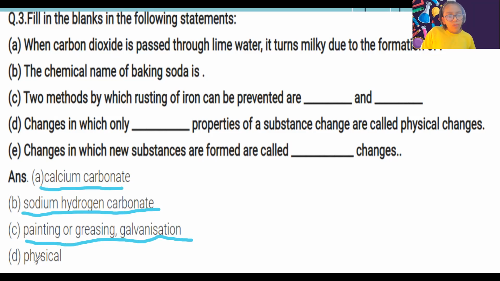Changes in which only physical properties of substances change are called physical changes. Changes in which a new substance is formed is a chemical change.